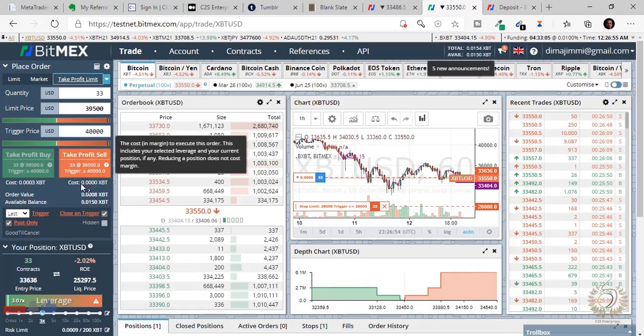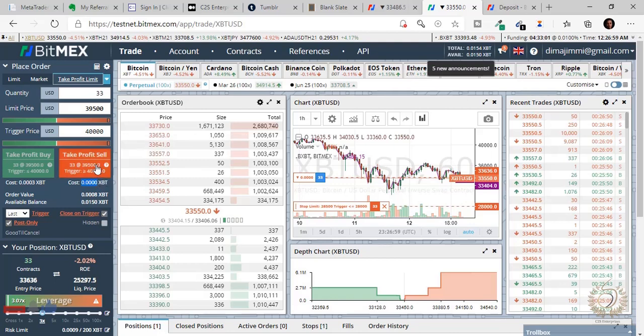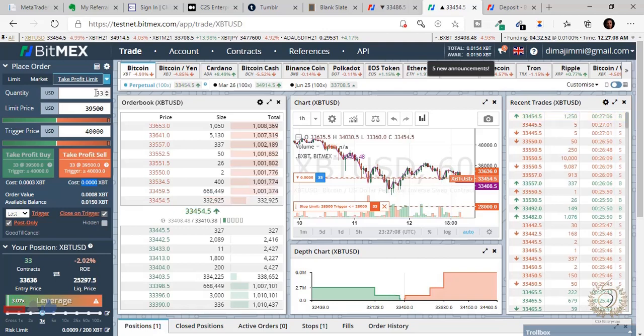And now you can see there's no cost to this, because this is a hedging method, you're just taking your profit. Another reason why I like this is you can take partial profit. Let's say you have 33 total positions. Let's say we don't want to take everything, we just want to take part. Yes, 40k is what we want to sell off at, understand, but we want to take some profits a little before we get there.